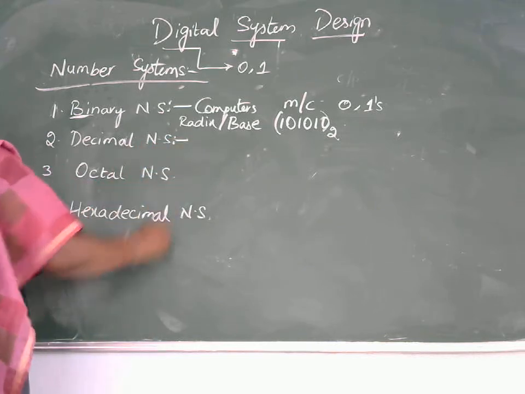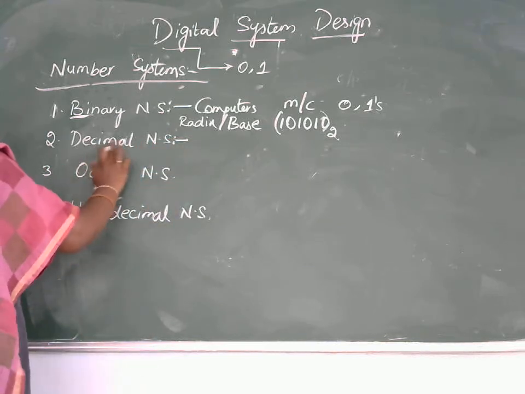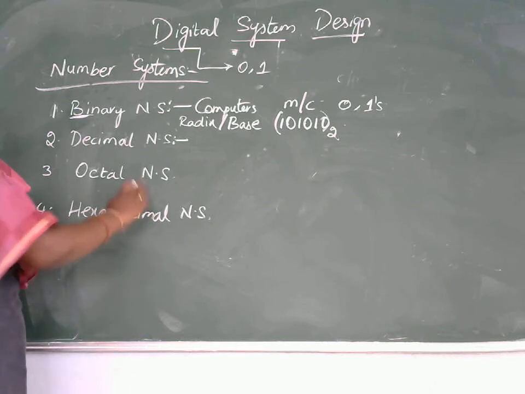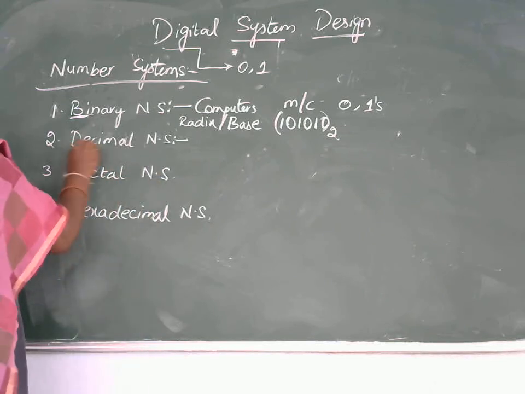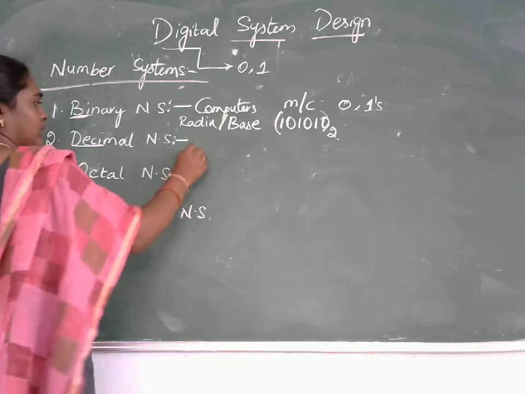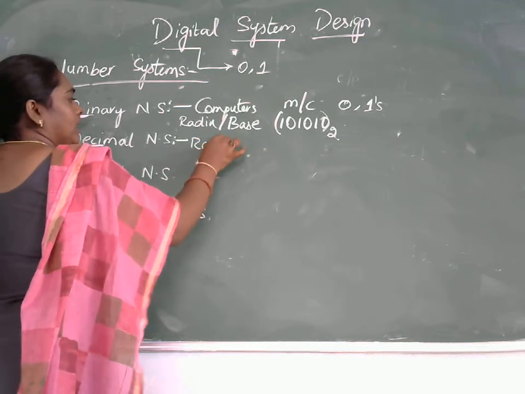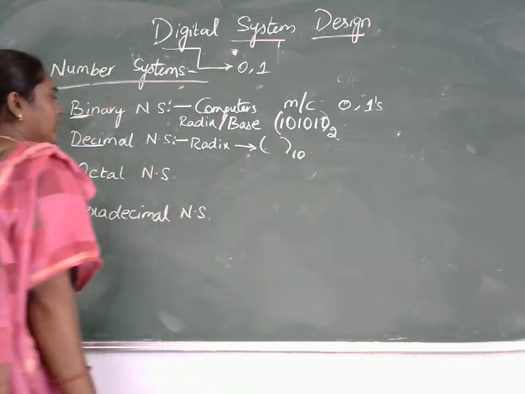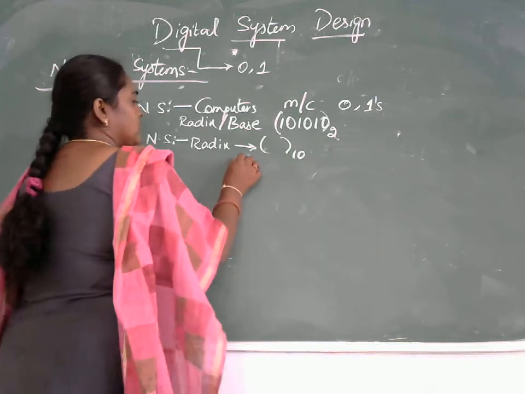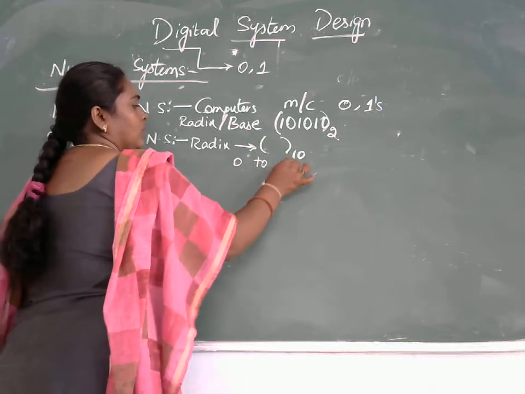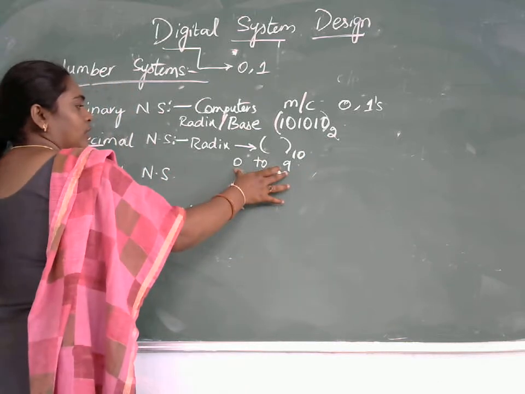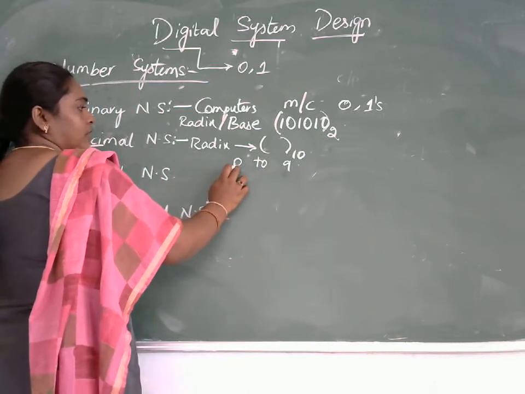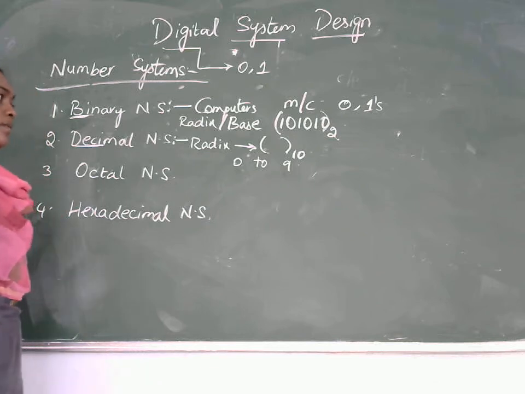Coming to the next type of number system, which is the decimal number system. In decimal, deci itself indicates 10. So the radix or base of this number system is 10, and the numbers start from 0 to 9. So the total number of digits is 10. It will start from 0 to 9.